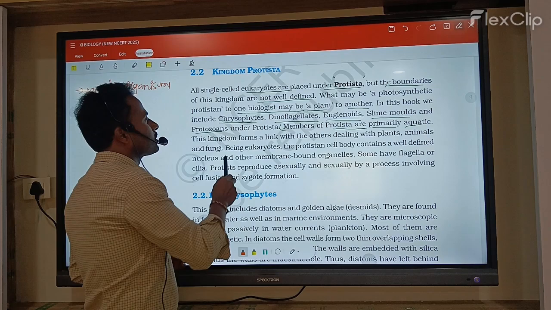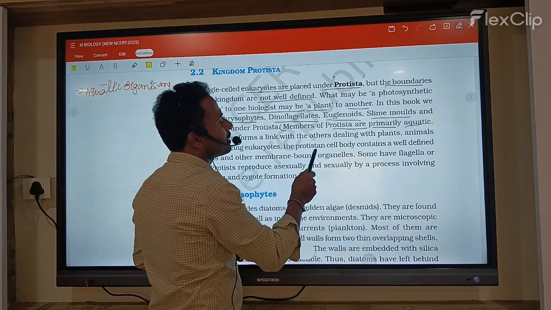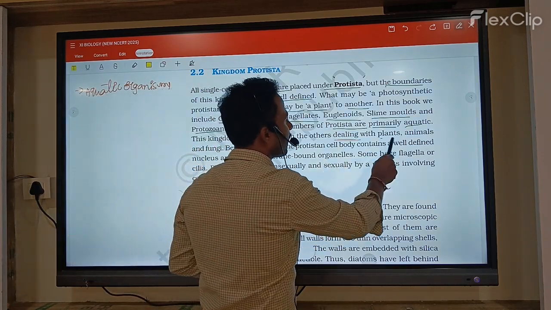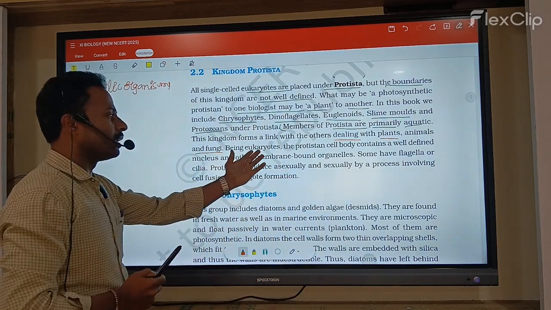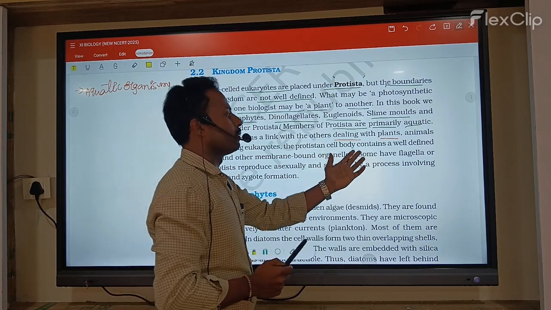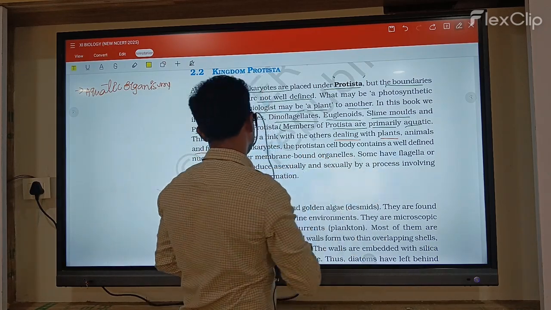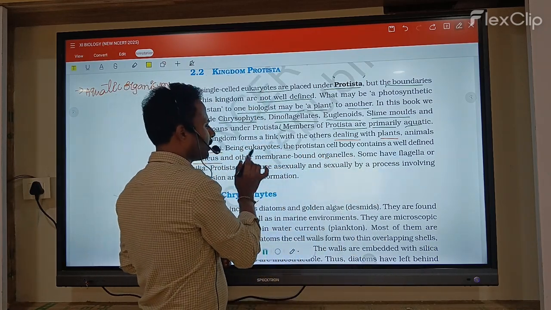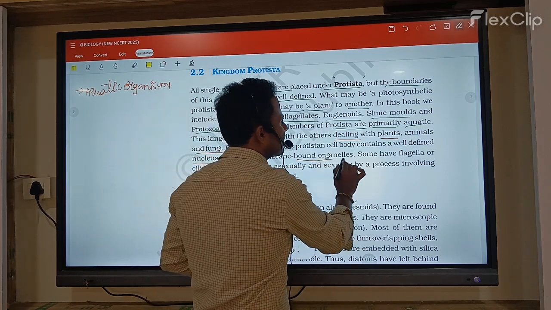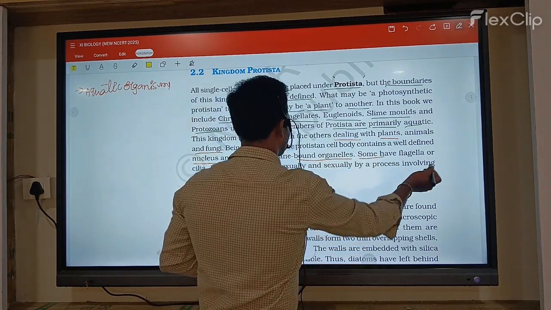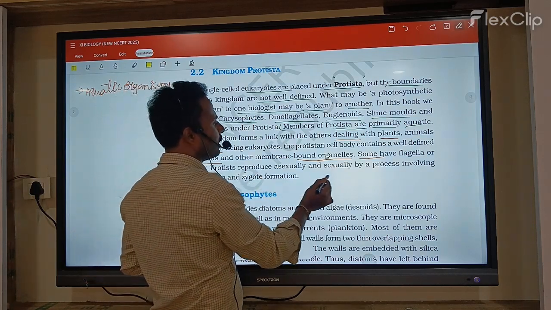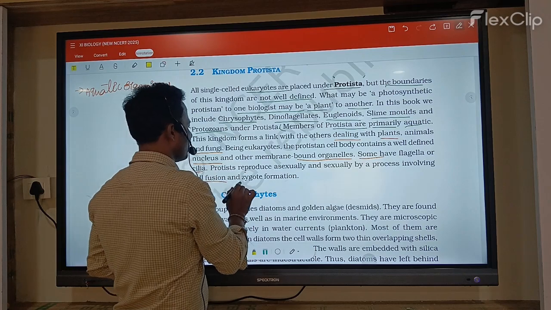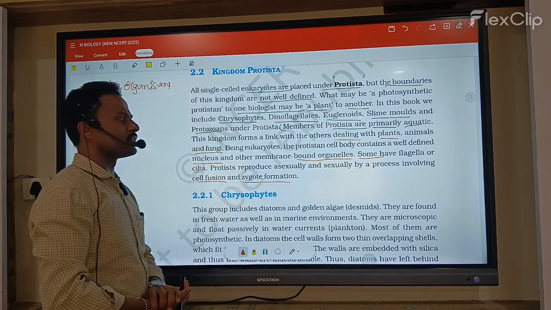This kingdom forms a link with plants, animals, and fungi. Protists are eukaryotic. The cell body is well defined, the nucleus is present along with other membrane-bound organelles, and some have flagella or cilia. Protists reproduce asexually and sexually, involving cell fusion and zygote formation.